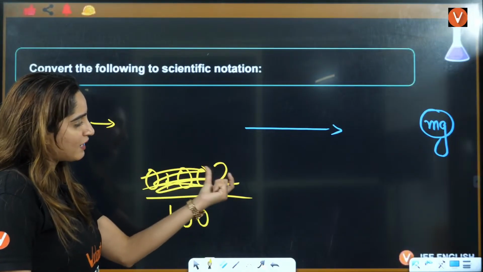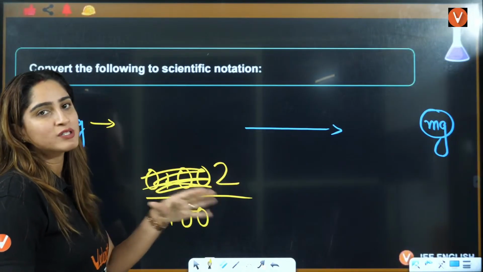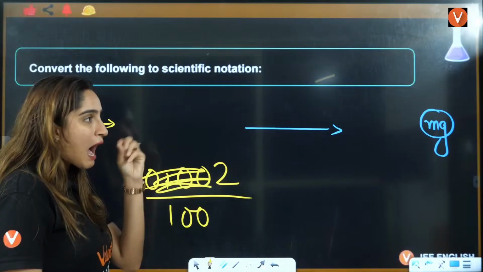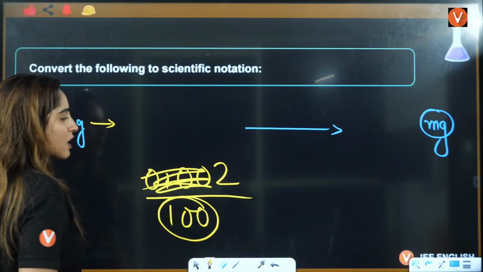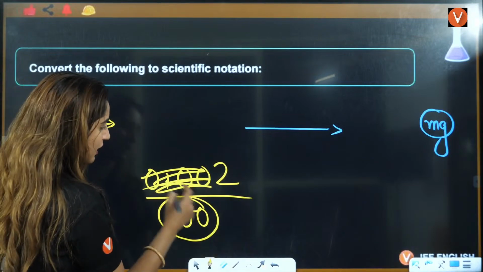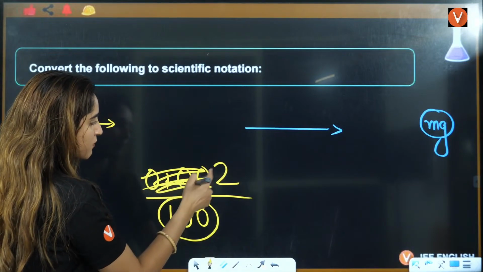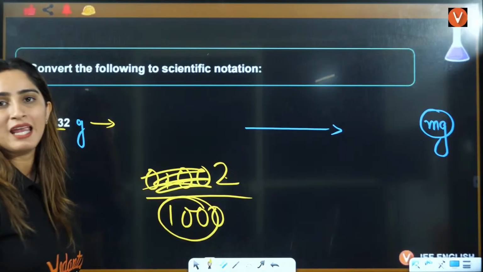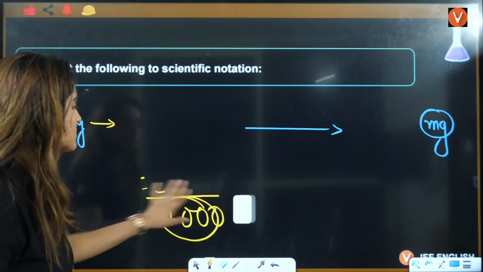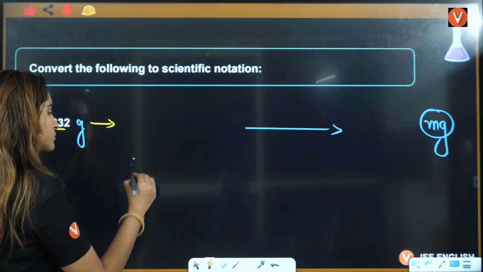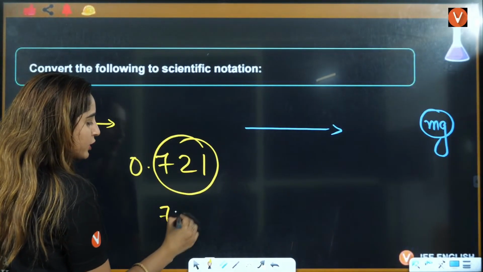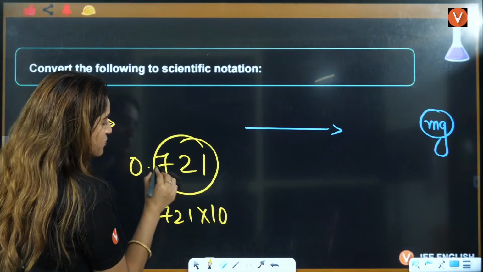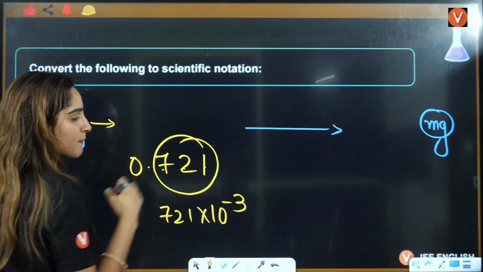If you have any solid digit, before that, no zero has value. After decimal, only zeros have value, right? So when you erase this point here, this will be 1, 2, 3. It will be 3 values here. That means, let's say, if you have 0.721, that means this will be 721 multiplied by 10 raised to power minus 3, 3 units after this.